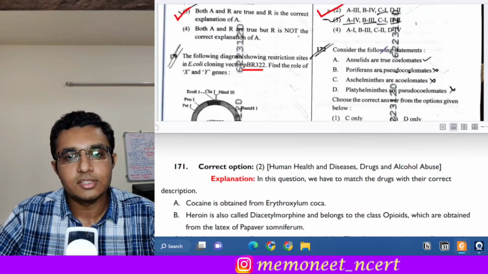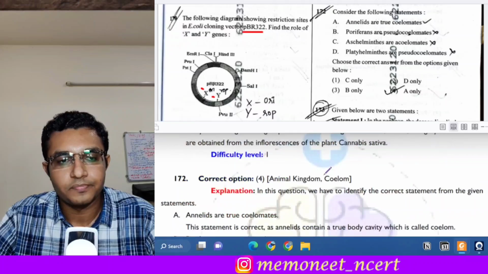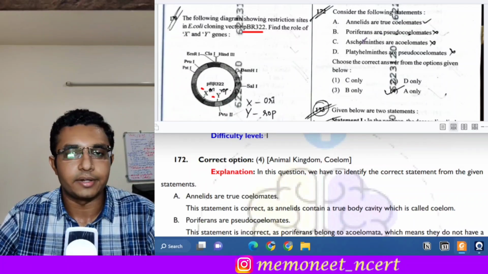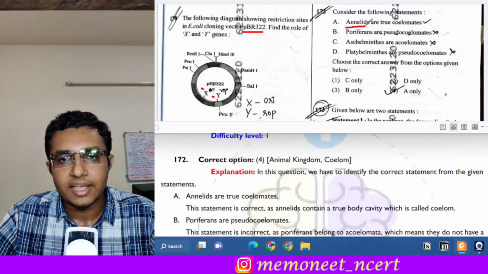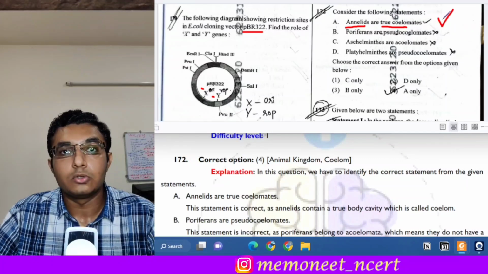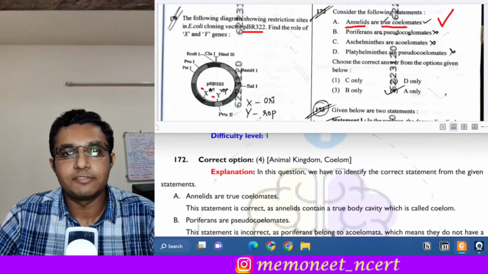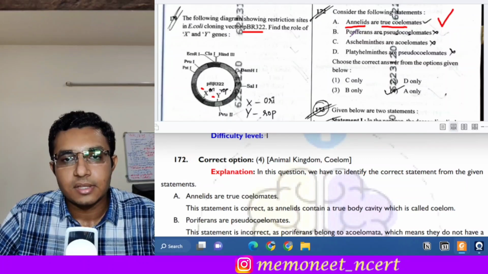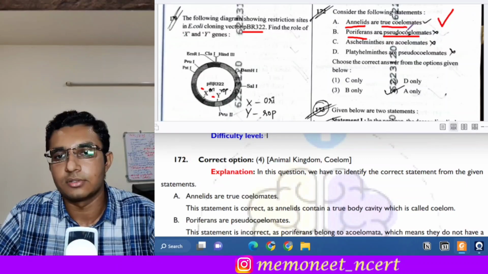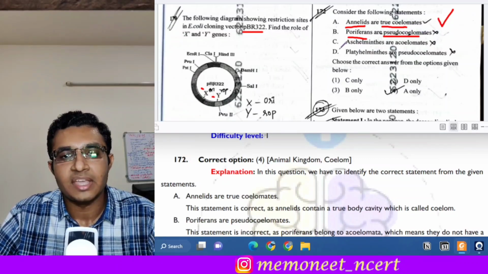The next question is question number 172 and it states: consider the following statements and identify which of the following statements is correct. The first statement is annelids are true coelomates. This is a correct statement because a true body cavity or coelom is present in the phylum Annelida. Next is poriferans are pseudocoelomates. This is an incorrect statement because poriferans are acoelomates. They do not have a proper body cavity. Then C statement is Aschelminthes are acoelomates.